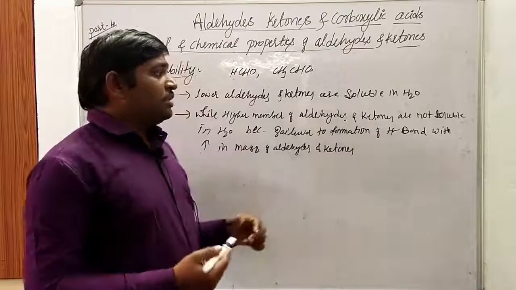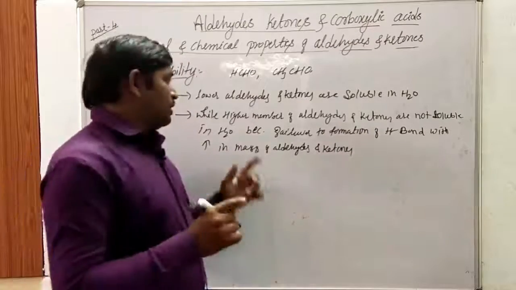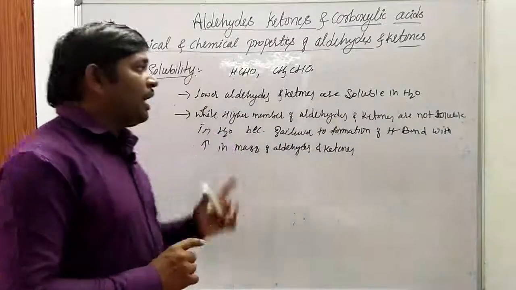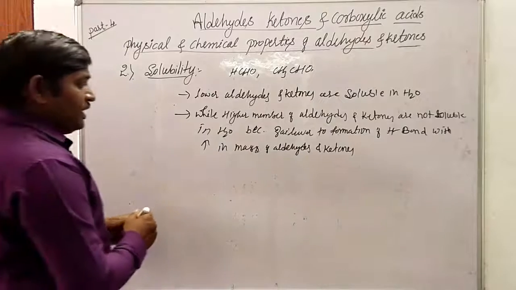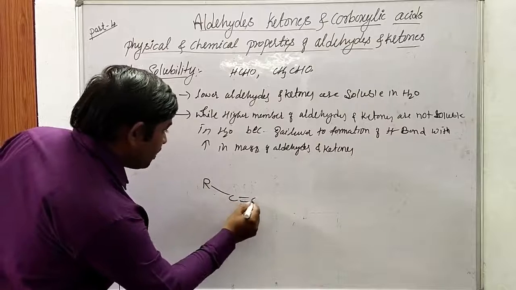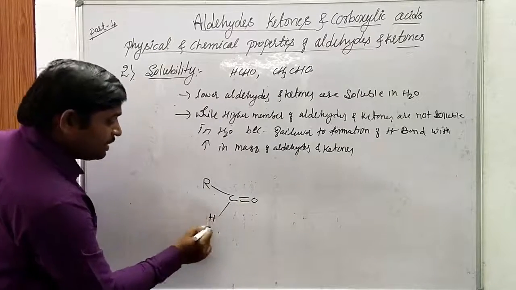Whenever there is a failure to form hydrogen bonding, the compound is highly insoluble in water, whereas lower aldehydes and ketones are highly soluble in water due to the formation of hydrogen bonding. If we consider the general formula for aldehydes or ketones, R C double bond O R, it is a ketone. Either you may consider the aldehyde.